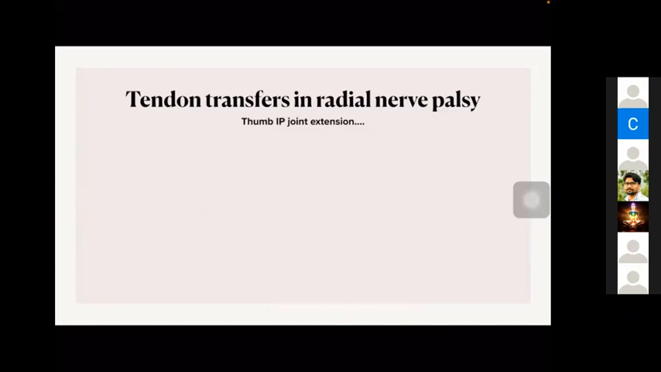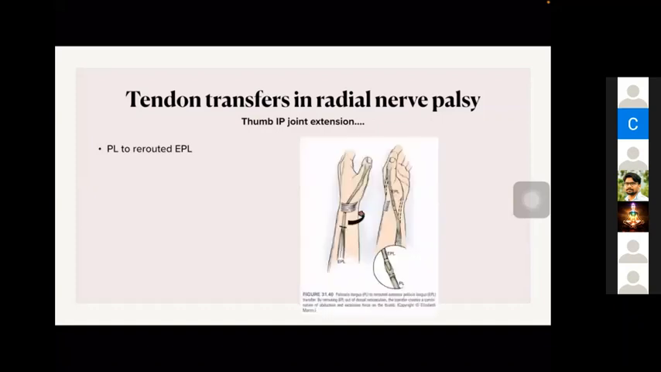Then it is thumb extension. What we do is, palmaris longus is the commonly used donor in this case for regaining thumb extension. And if you use this term, the examiner will be very happy: palmaris longus to rerouted EPL. What is rerouted EPL? I will tell. You can see this diagram. This palmaris longus we are cutting from here, and we are taking it out and bringing it to the volar aspect.